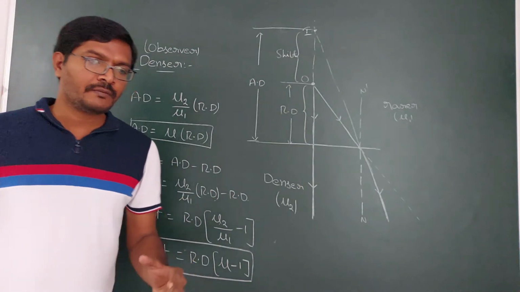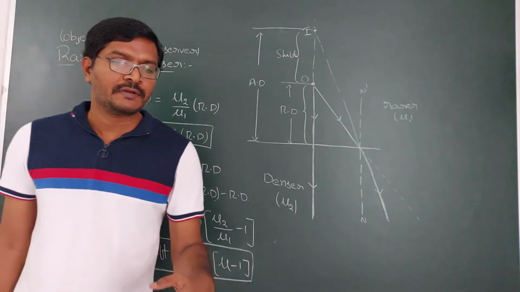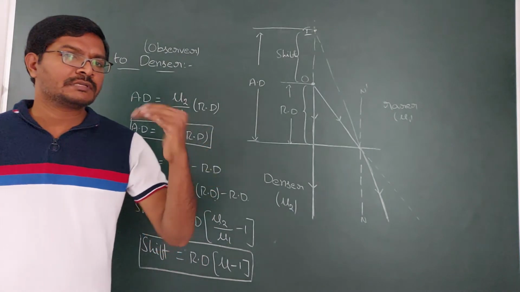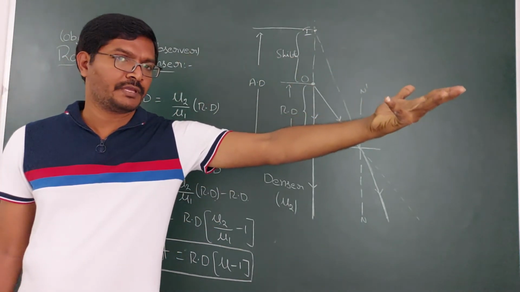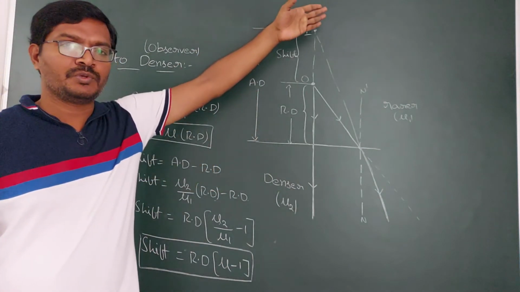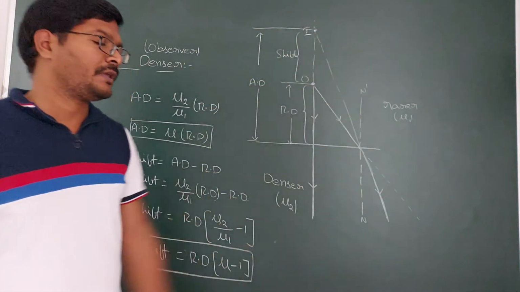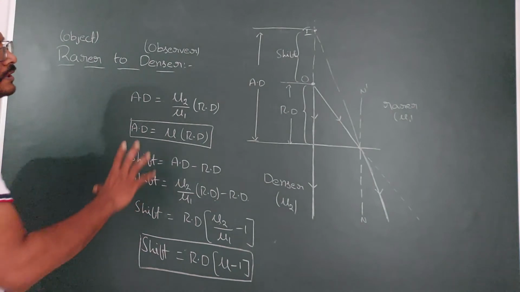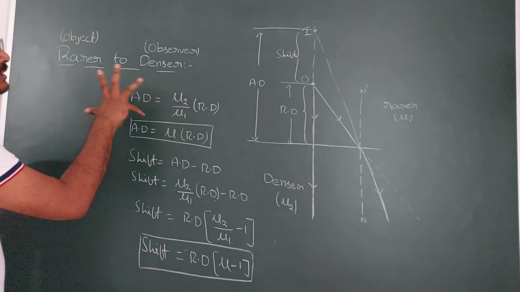So you need to remember, if the object is in the rarer medium and the observer is in the denser medium, the object looks far from the original position for the observer. So it is shifted away from the original position. It looks like that.